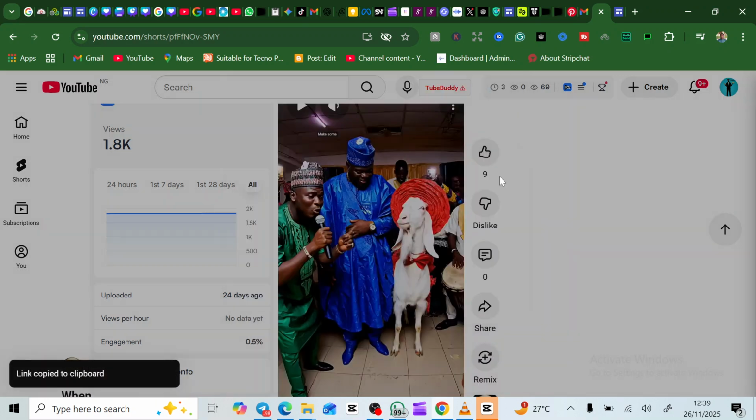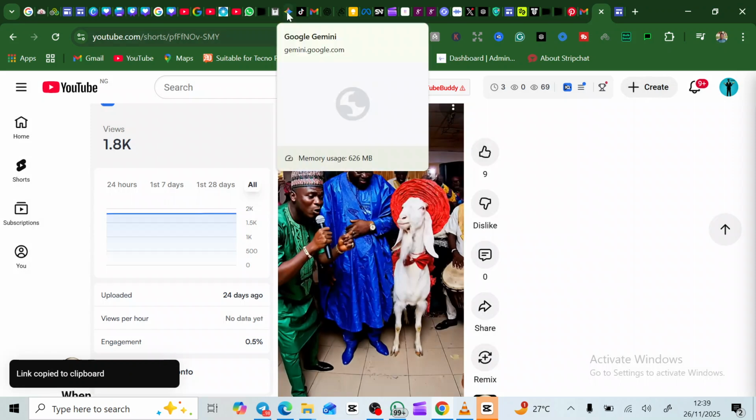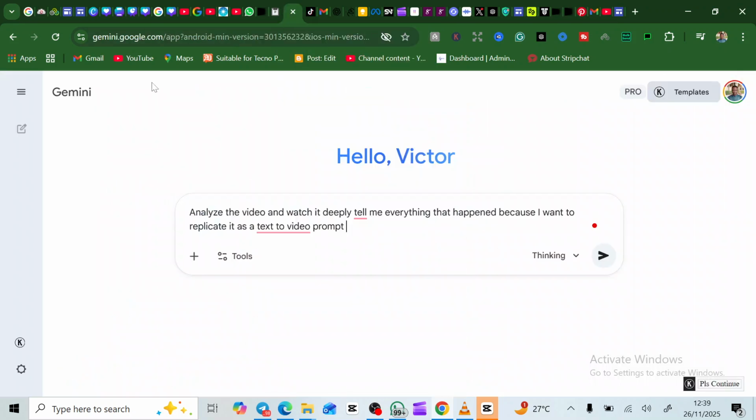Now when you copy the link, I want you to go to this platform Gemini, gemini.google.com. So just type it on your mobile phone. You can do it on the mobile phone too.